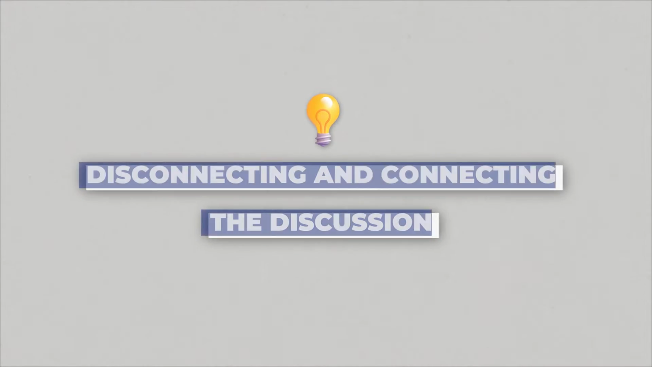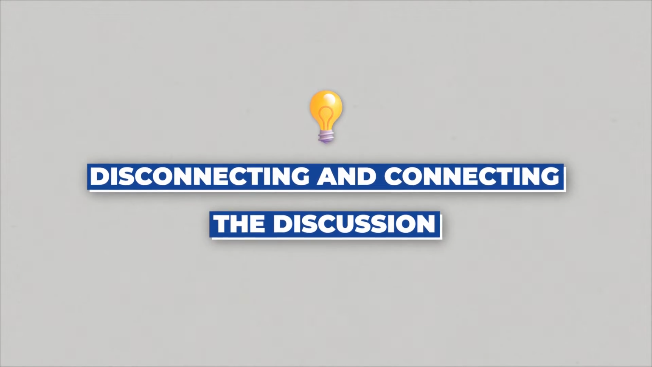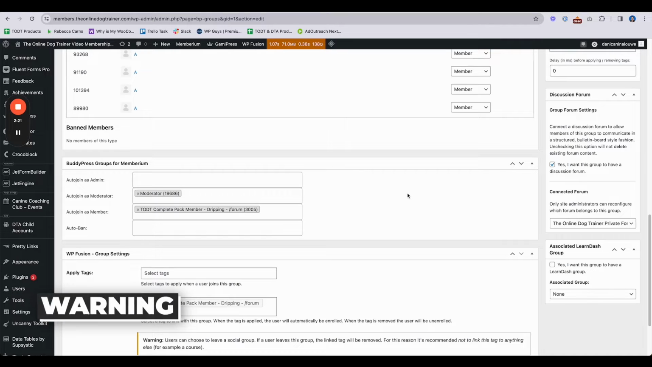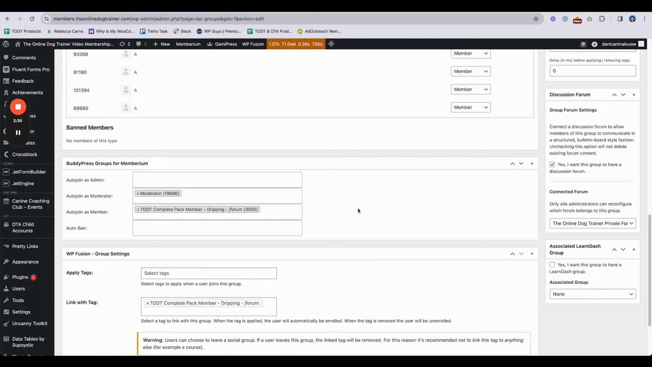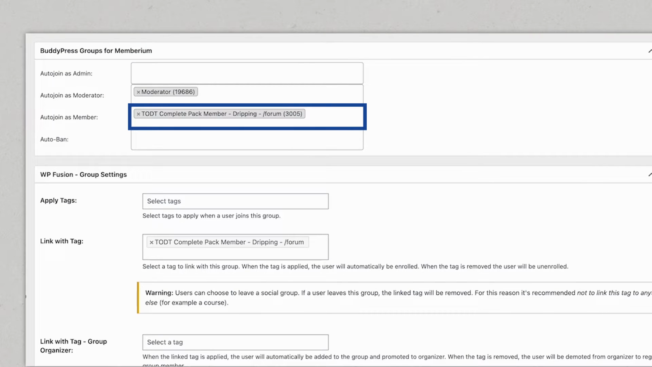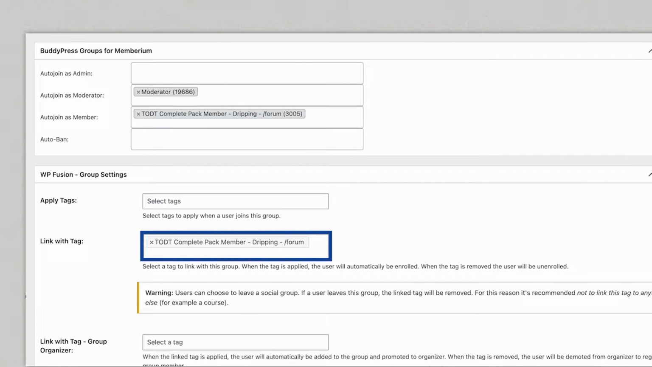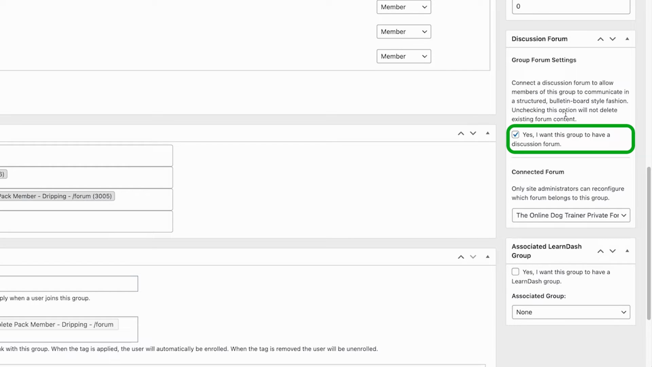So the solution for that is disconnecting and reconnecting the discussion in your group. Now, just a warning on this, I've only tried the solution for Memberium sites, so membership sites with Memberium, because with that integration, there's an auto join tag. Similar with WP Fusion, you can also have similar functionality. So with a tag, you can auto enroll members. Okay, so the solution was disconnecting.